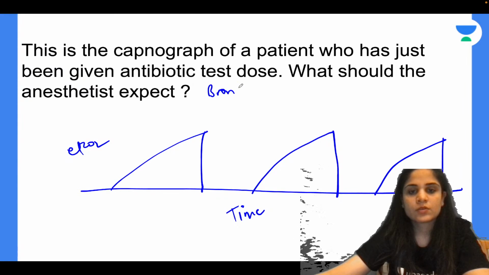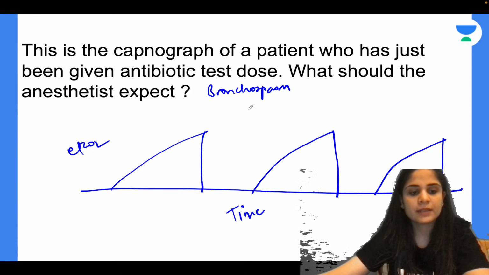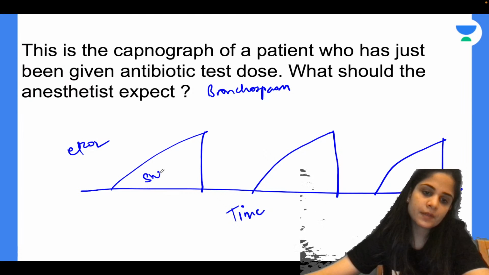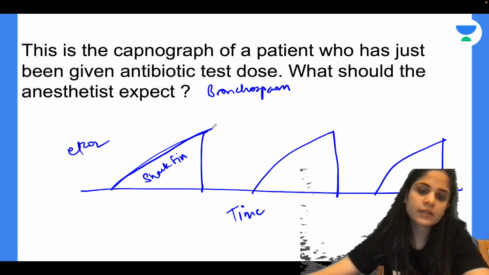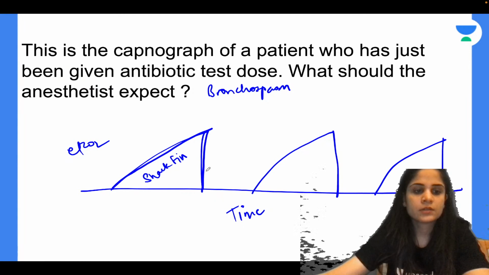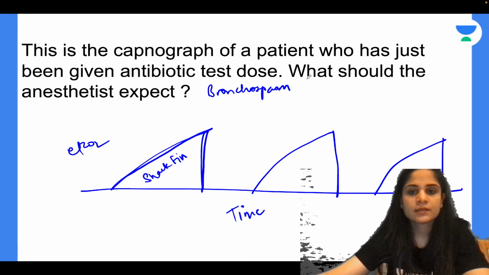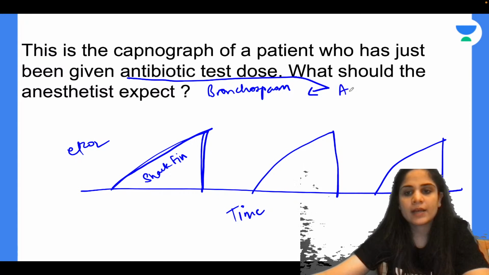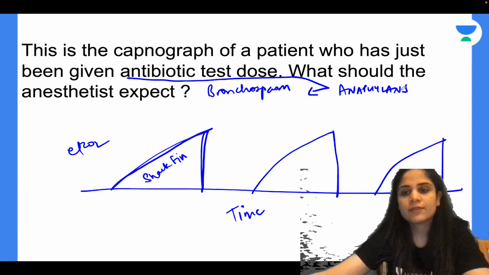Excellent. So this is bronchospasm, but can you tell me why the bronchospasm is happening? This appearance of the EtCO2 that we get is called a shark fin appearance. It looks like the fins of a shark. Why do you get this? You have just given an antibiotic test dose. The patient may be having an allergy to the antibiotic. So this is a part of anaphylaxis.